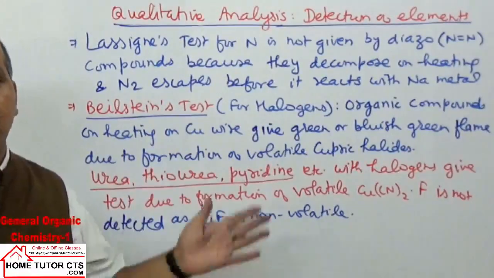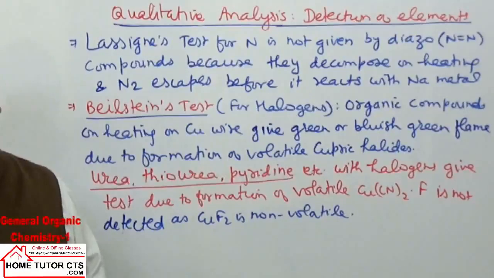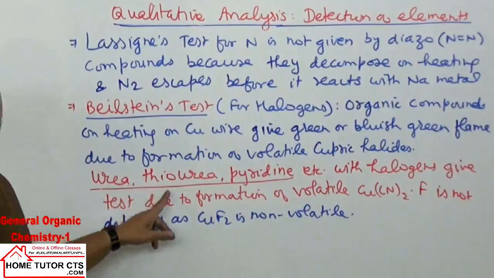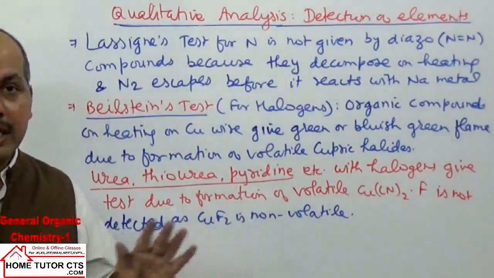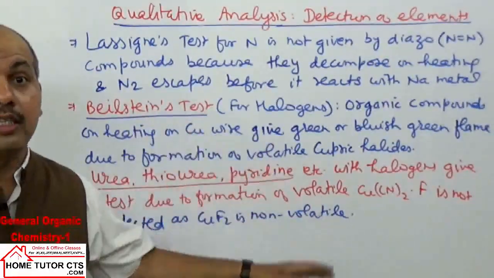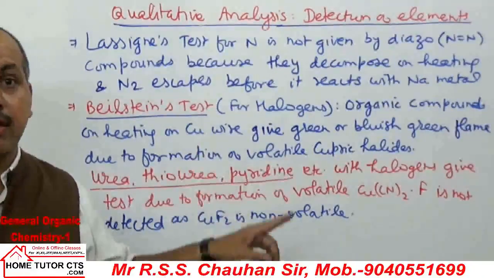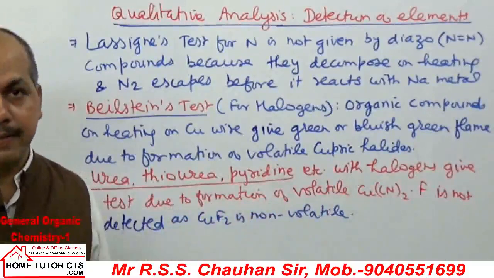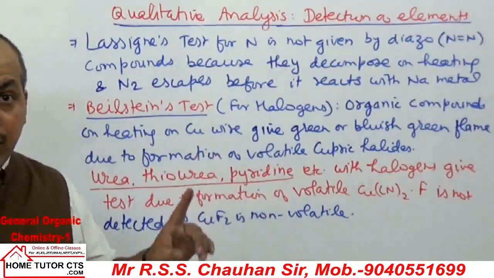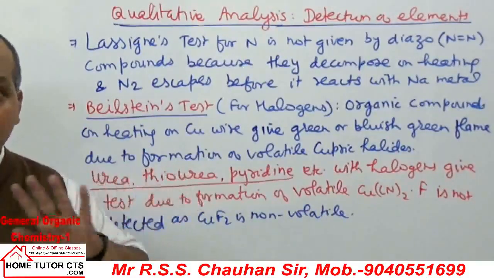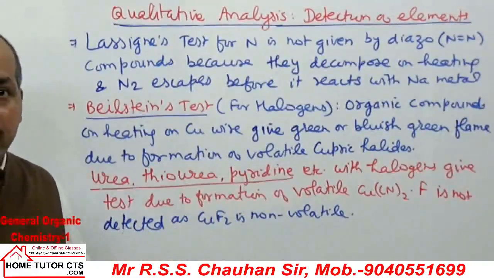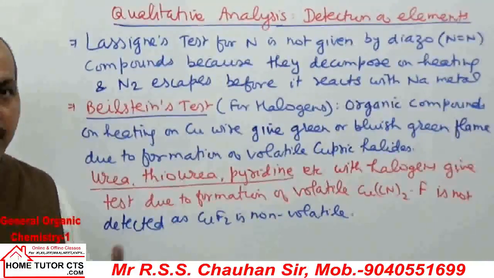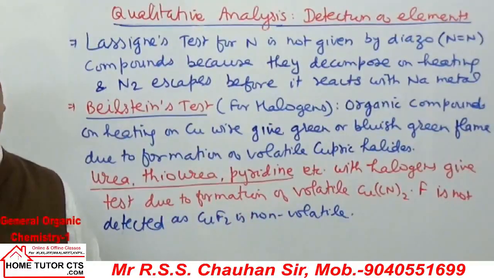But we have several compounds like urea, thiourea, pyridine, etc. which do not contain halogens but also give Beilstein's test because they form volatile cupric cyanide. Among the halogens, fluoride is not tested by this method because CuF2 is non-volatile because of greater ionic character. Being non-volatile, it doesn't give this test.